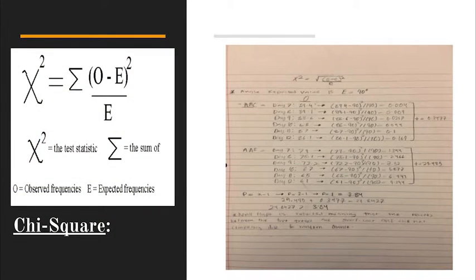In terms of analysis, it started with the chi-squared. We did chi-squared between the experimental group, as you see AAC and AAE for the experimental group, and the control group at the top. The result was 29.84, and this was bigger than the critical value of 3.84, which meant that the null hypothesis was rejected, which meant that the experimental results are not due to random chance. The difference between the experimental and the control are not due to random chance, but in matter of fact, they are due to the independent variable, the specific direction of light. But that doesn't mean that there are no confounding variables in the experiment.